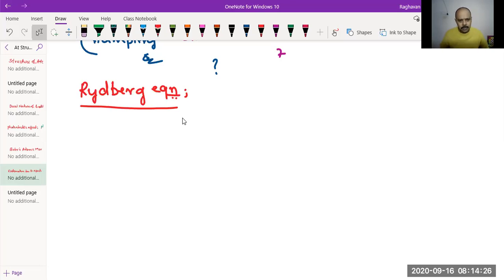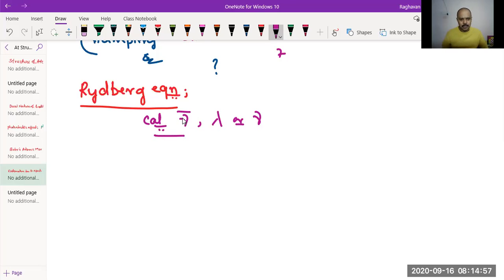Using the Rydberg equation, you can calculate the wave number. Nu bar means wave number. By calculating wave number, you can also calculate wavelength or even frequency, nu. Nu bar is 1 by lambda. So it directly gives wave number actually.